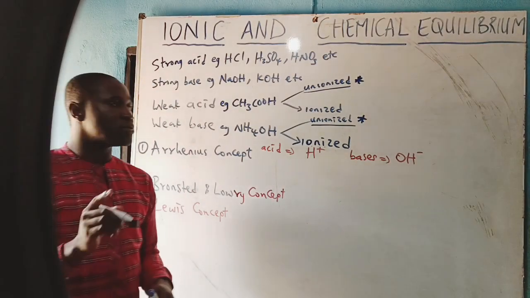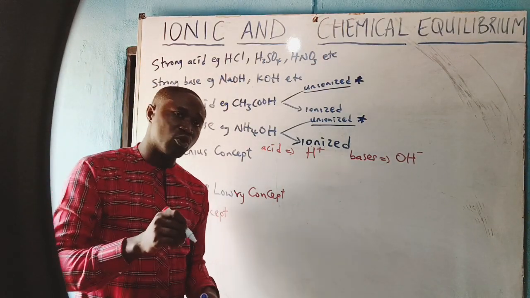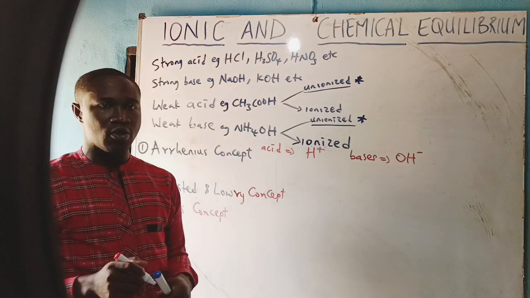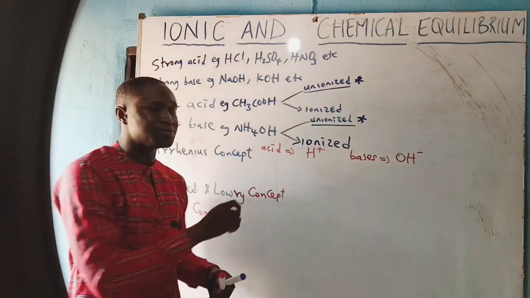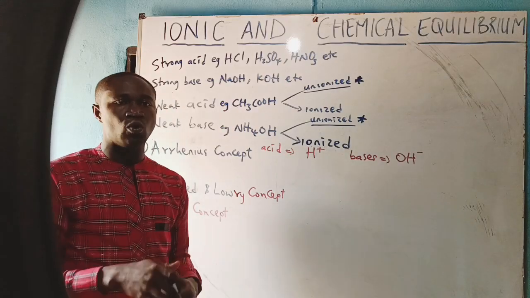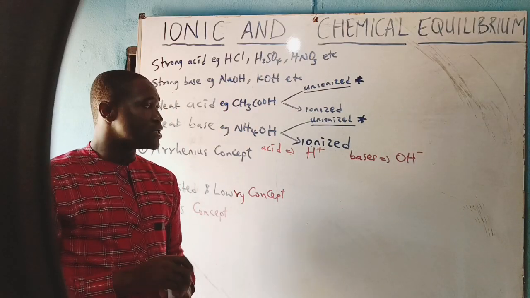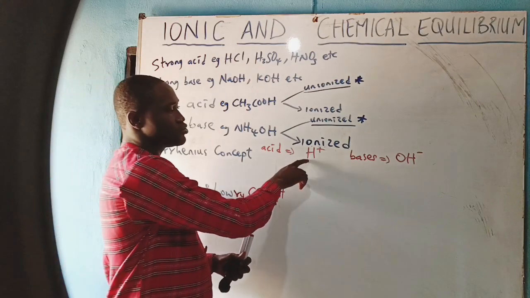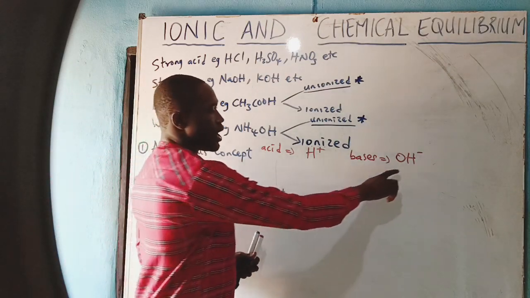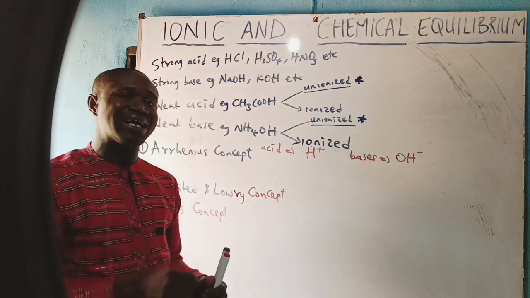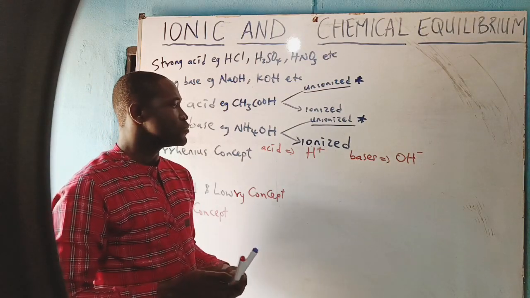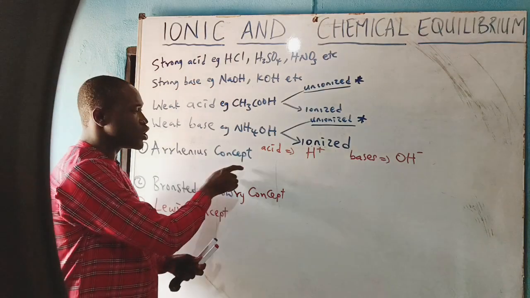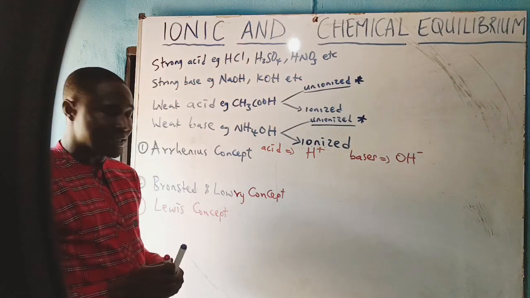That means his concept is limited to dependence on water. Once you are to produce hydrogen ion or hydroxyl ion, you have to dissolve the acid in water. So that is about Arrhenius' concept of acids and bases.